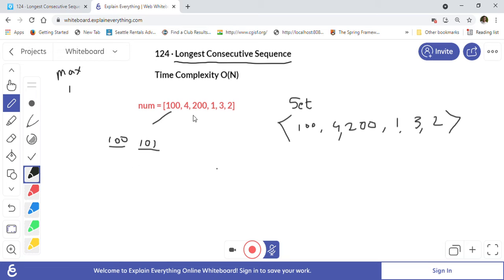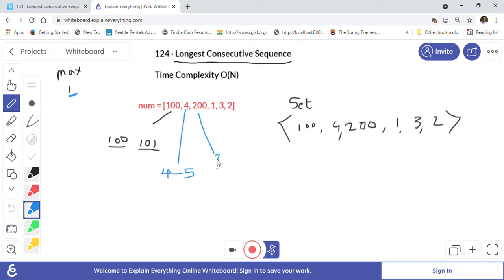So we will go to the next number. We have 4, so we will take 4 and check if we have the next consecutive number, like 5, in our set. We will not find any 5 here, so our max remains 1, because we are not getting any bigger sequence right now. Similarly, we will check for 200.